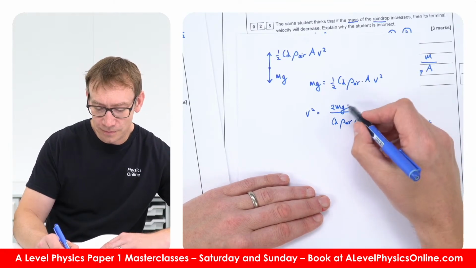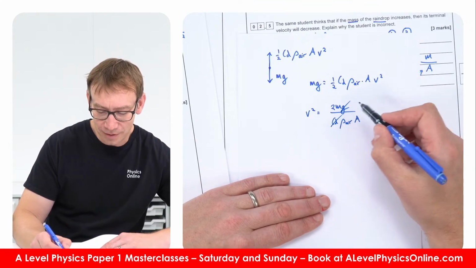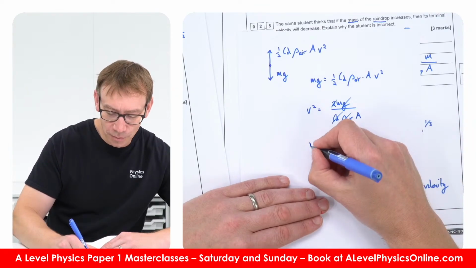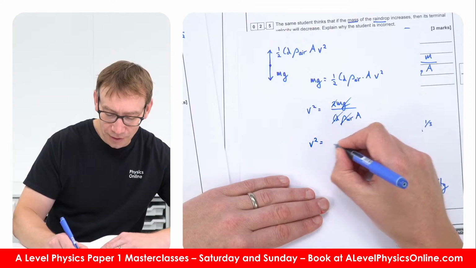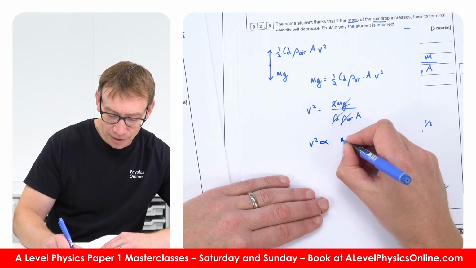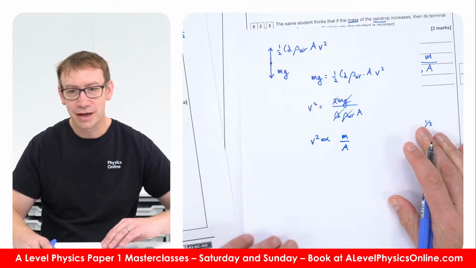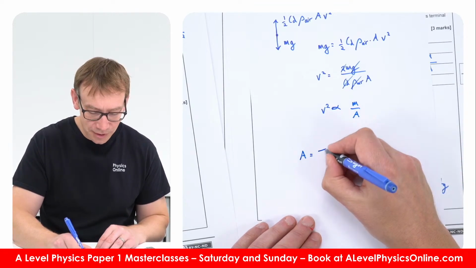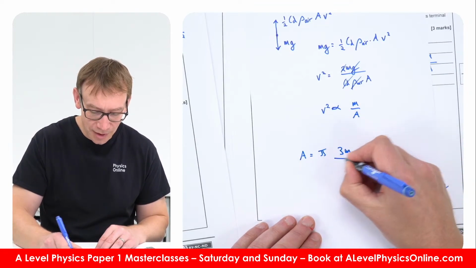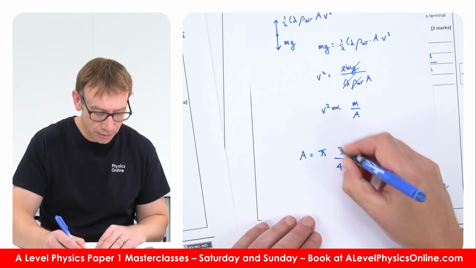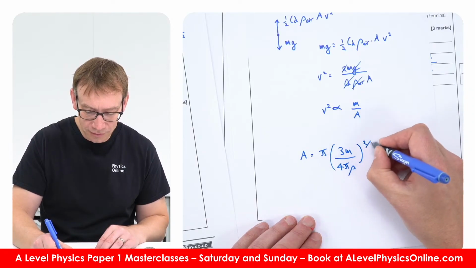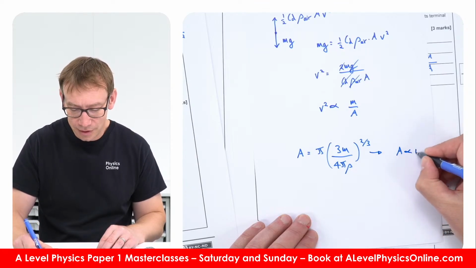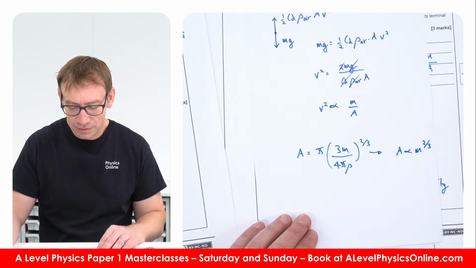And provided you've got the same gravitational field, the same type of shape, the same density, and that number 2 is the same, we can say that v squared is proportional to the mass over the area. But the other equation we said, the area is equal to pi times 3m over 4 pi rho to the 2/3, and therefore the area is proportional to m to the 2/3.